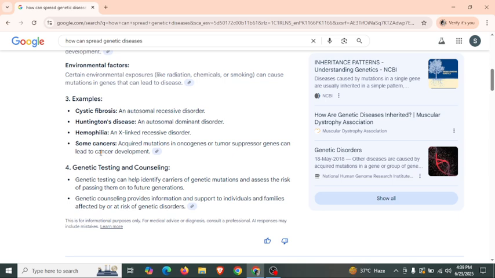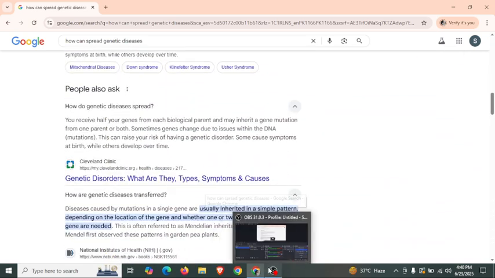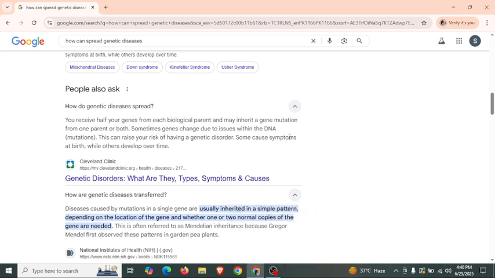Genetic testing and counseling. Genetic testing can help identify carriers of genetic mutations and assess the risk of passing them on to future generations. Genetic counseling provides information and support to individuals and families affected by or at risk of a genetic disorder. You receive half your genes from each biological parent and may inherit the gene mutation from one parent or both.